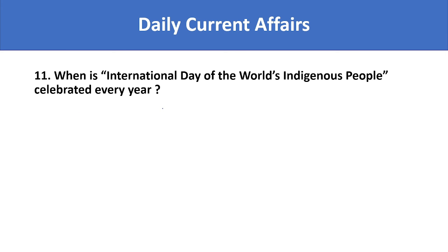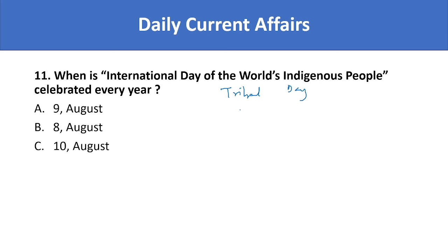When is International Day of the World's Indigenous People celebrated every year? Or Tribal Day, you can also call it. So when is it celebrated every year? The options are 9th of August, 8th of August, 10th of August and 15th of August. It is celebrated every year on 9th of August.